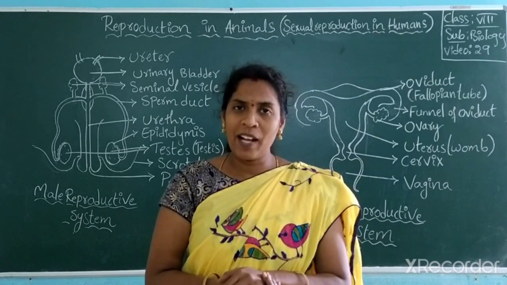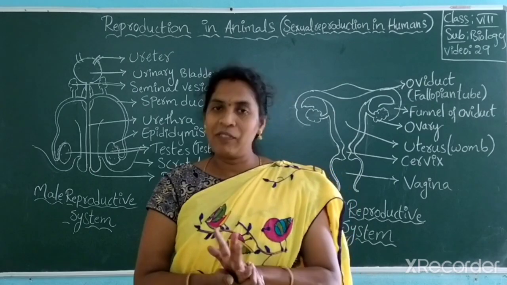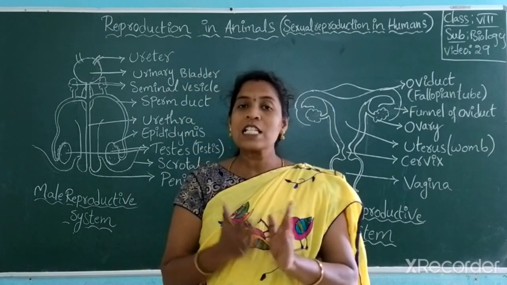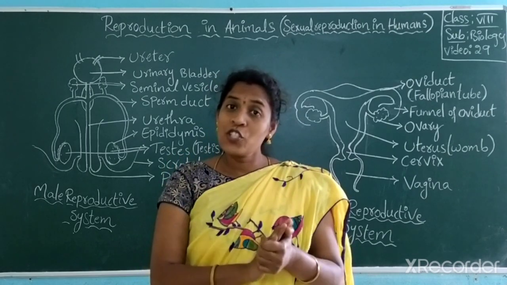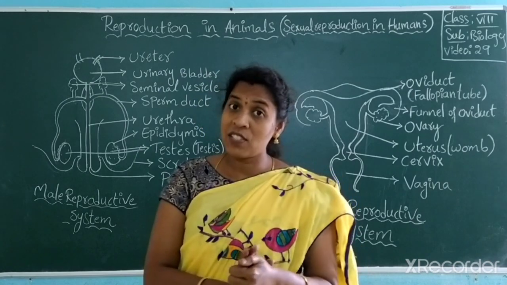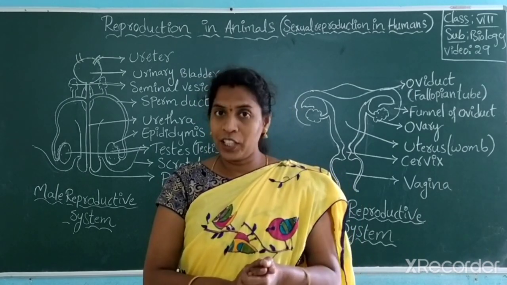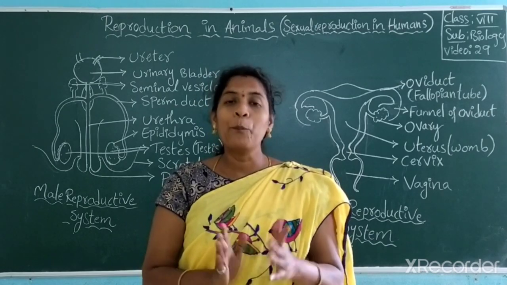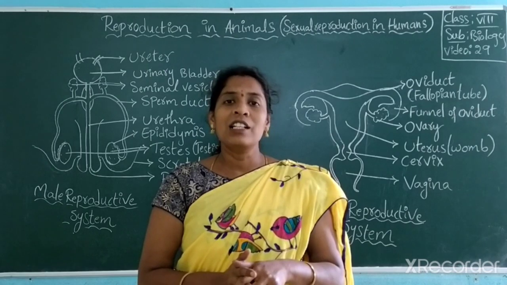In humans, which reproduction takes place? Sexual reproduction. In a previous class, we discussed sperm and ovum. From which reproductive system is sperm produced? From which reproductive system is ovum produced? We look at that today. I already told you, sperm is a male sexual cell and ovum is a female sexual